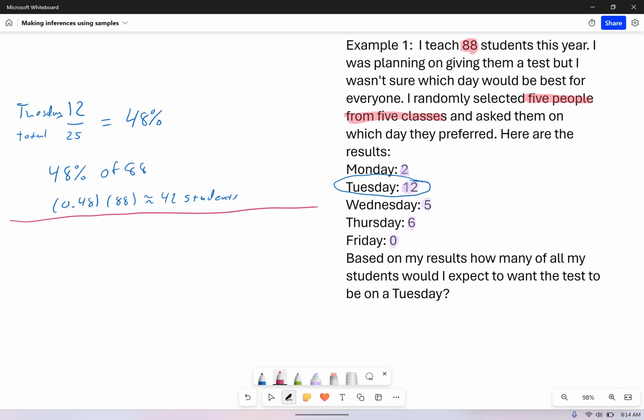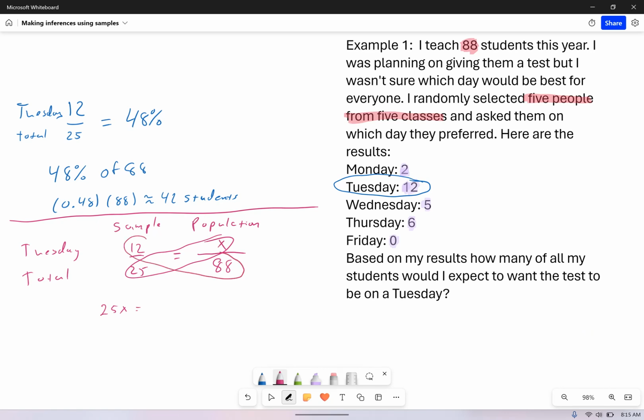Now, there is another way of doing this. Once again, if you take a look at this, this was the Tuesday, and this is the total. This was the sample, and then we're going to talk about the population. The other way we can do this is by saying, well, if 12 students out of 25 want it, and that's the sample, my population is 88 students. This would be X. So if we were to cross multiply, I'd get 25X equals 12 times 88.